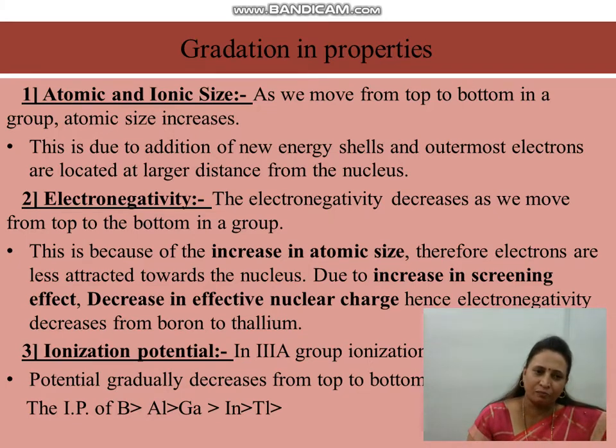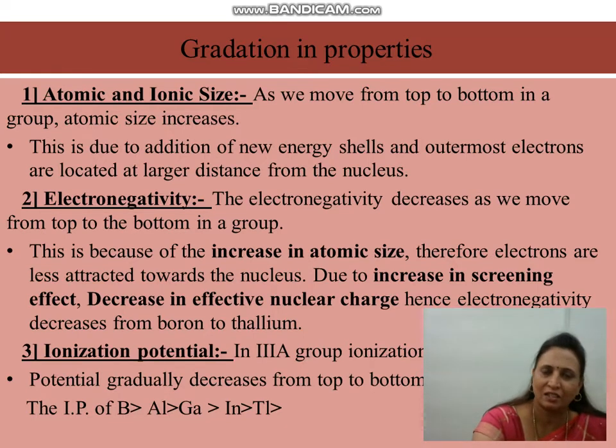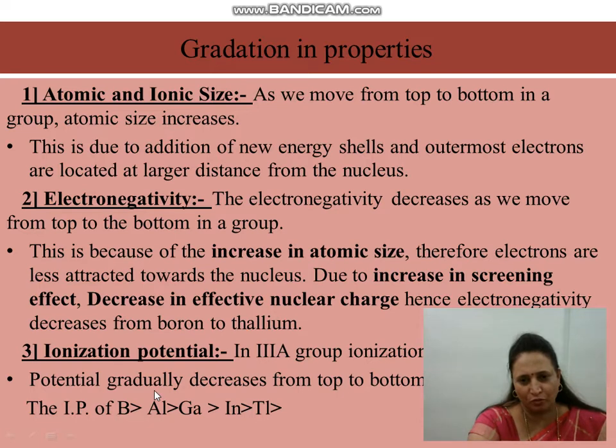Third one, ionization potential. Ionization potential is nothing but the amount of energy required to detach the last valence electron from a gaseous ground state atom. It decreases gradually from top to bottom, that is from boron to thallium. And the order is: boron has more IP value than aluminium, aluminium more than gallium, gallium more than indium, and indium more than thallium.